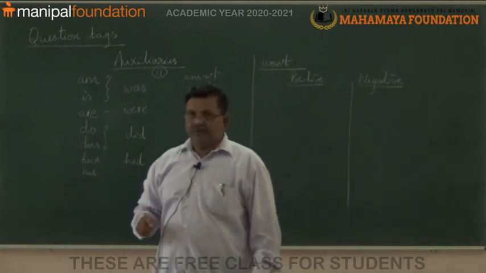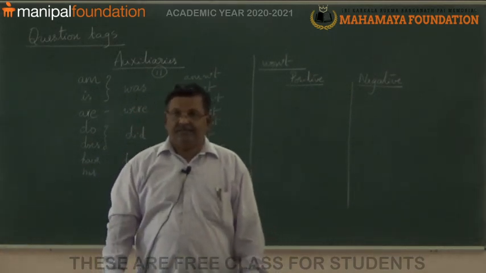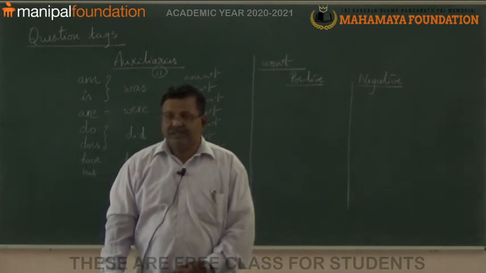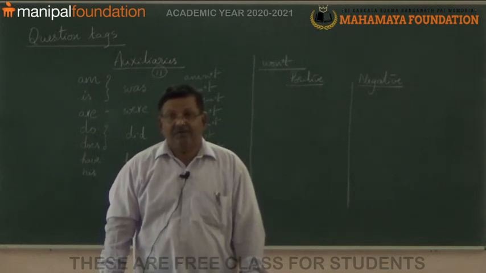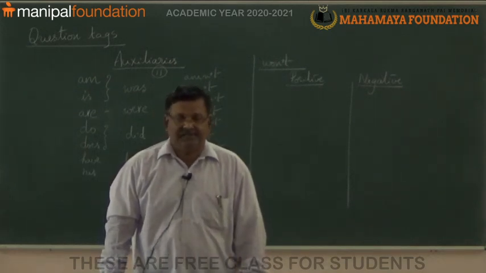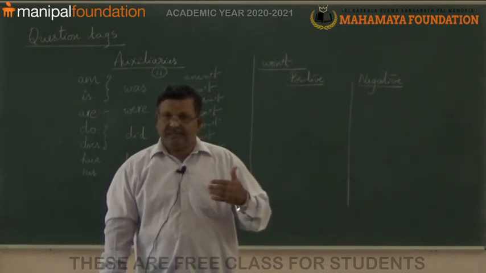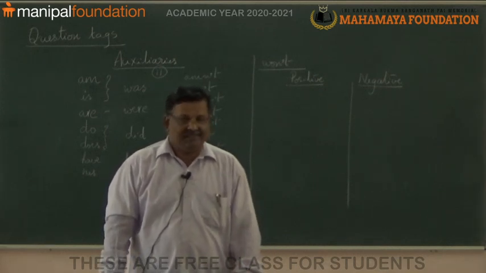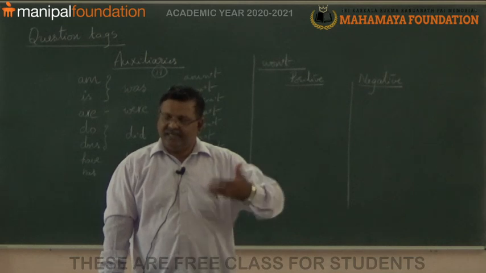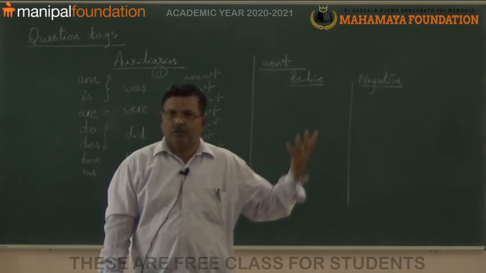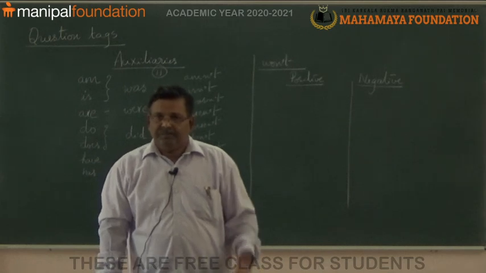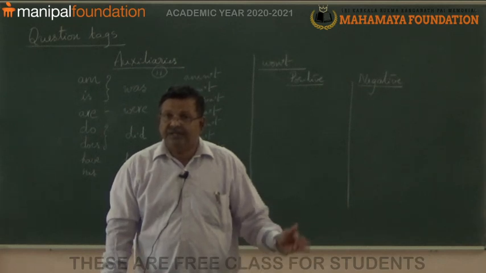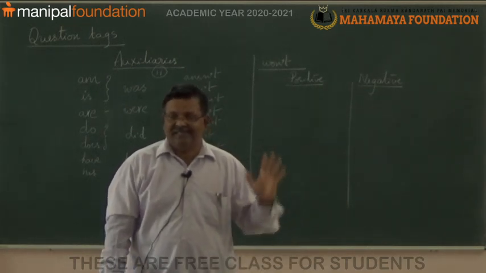First of all, we should bear in mind that there are two types of sentences. One is called positive, also called affirmative sentences in English, and another is negative sentences. Affirmative sentences say yes and negative sentences say no. For example, I am teaching here. Yes, I am teaching here. I am not teaching here. This is a negative sentence.